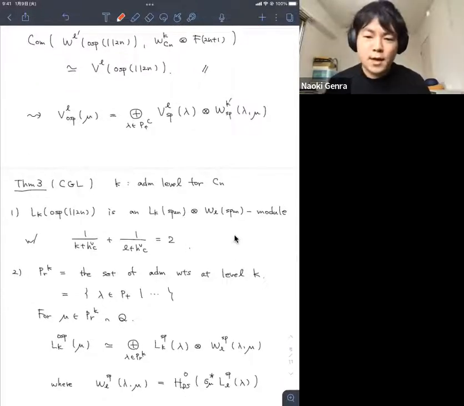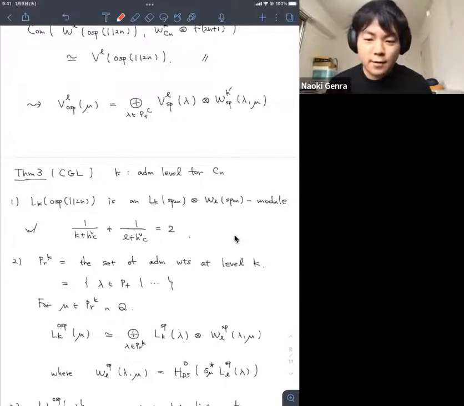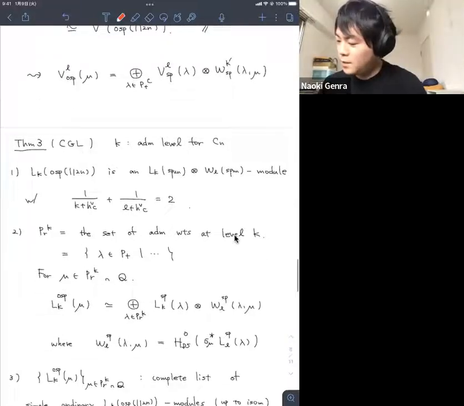Then μ is an element of Pr^k intersect Q. Then the module of affine OSp(1|2n) can be decomposed into an Sp module and a principal W-algebra module. So L_k(osp, μ) decomposes as a direct sum of L_k(sp, λ) tensor W_l(sp, λ, μ). And now W_l(sp, λ, μ) is just the Drinfeld-Sokolov reduction of L_l(sp, λ). This is just a spectral flow.